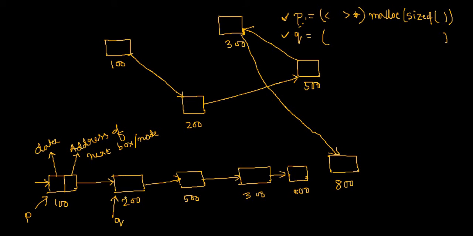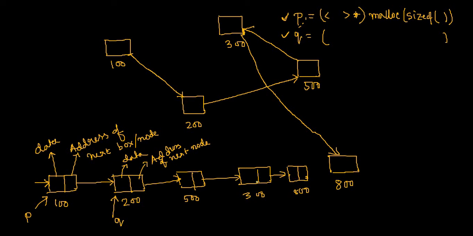box. That means the address of the second box is present here, and this box looks the same. That means it contains some other data, and it also contains the address of the next node. That means the third node. So in this way, our linked list looks something like this. Now the question is, obviously, how to implement this. We will come to that very soon.